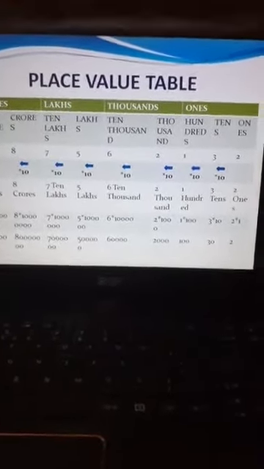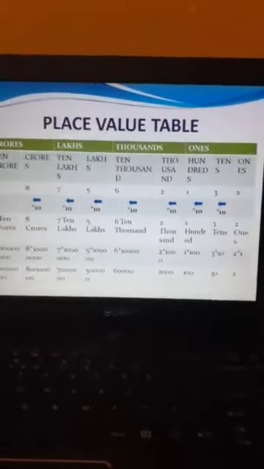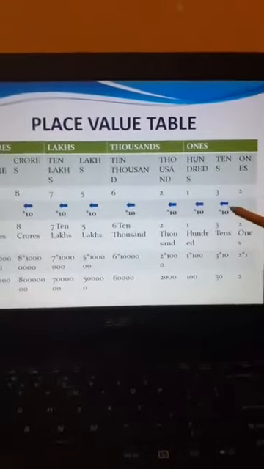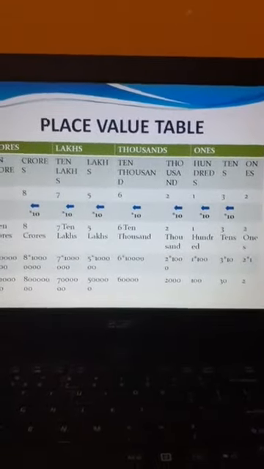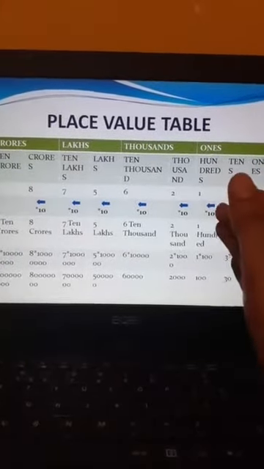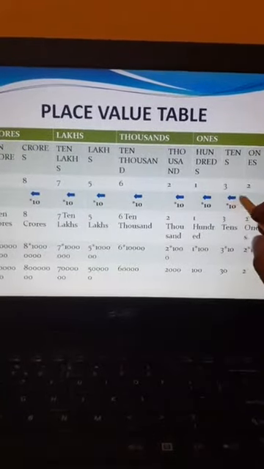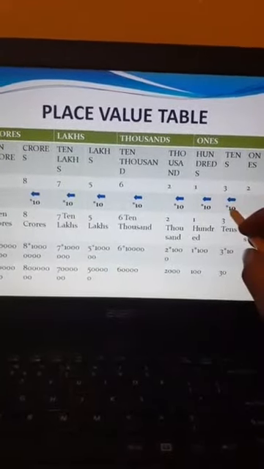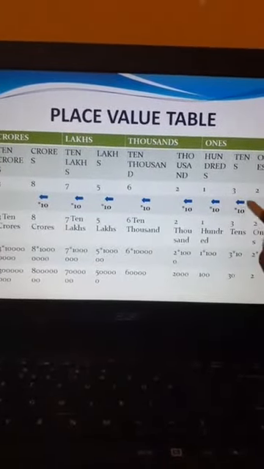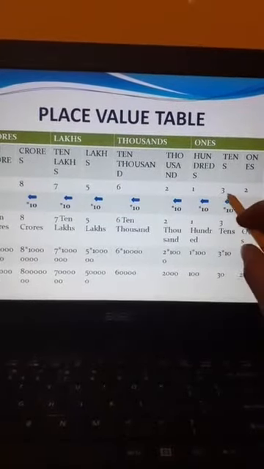Now come to the next, can you see these arrows of blue color? I hope you all can see. Now this arrow shows that whenever we move from the right hand side to the left hand side, we will multiply the digits by 10.